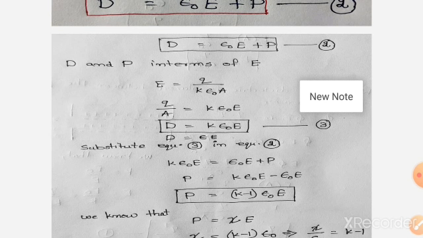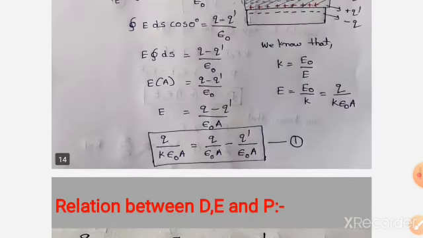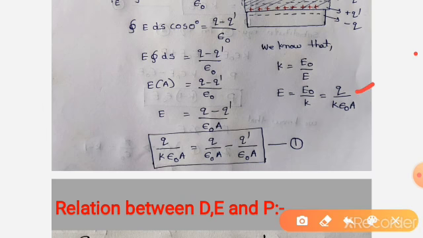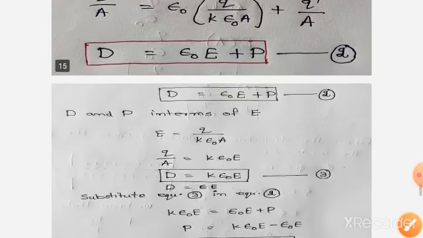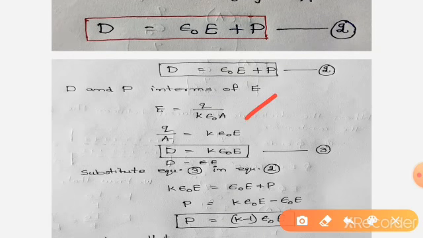Next, what are D and P in terms of E? For that, take the value of E as Q by K epsilon naught A from this equation. So E is equal to Q by K epsilon naught A. Then Q by A becomes K into epsilon naught E. We already know that Q by A is equal to D. From the definition, integral D bar dot ds bar is equal to Q, so D is equal to Q by A. This is the relation between D and E. It is also written as D is equal to epsilon E.